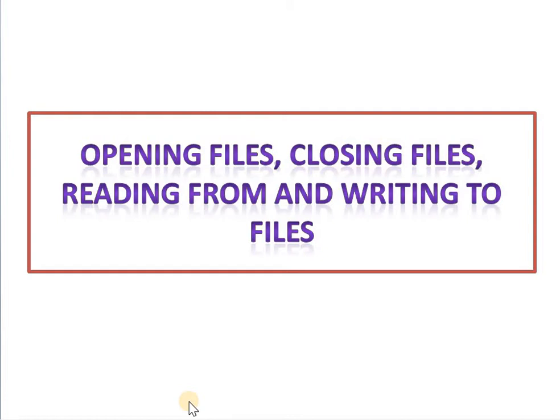For that purpose, we create a file and write the output of the program into that particular file. And we also perform different operations on that file.